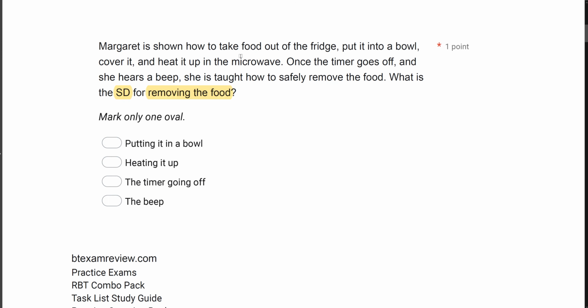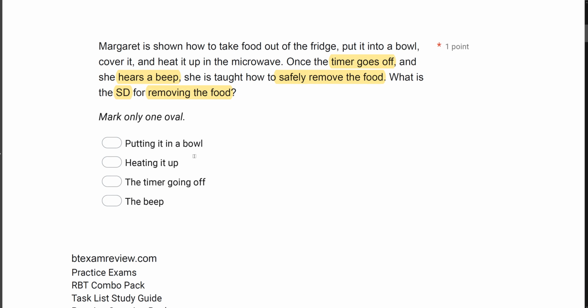So let's break it down. We know the timer goes off, there's a beep, and then she removes the food. So the timer going off doesn't signal her. It's the beep, because the beep is right before the response. And once the beep occurs, it now signals there's a reinforcement for removing the food.